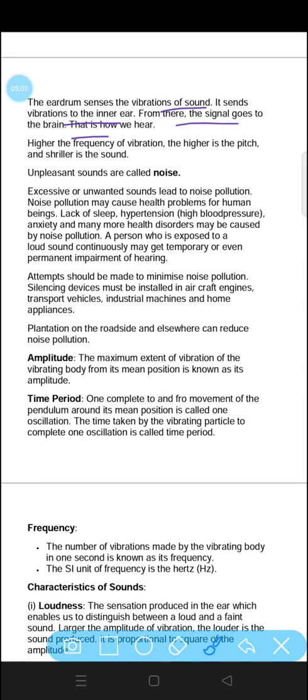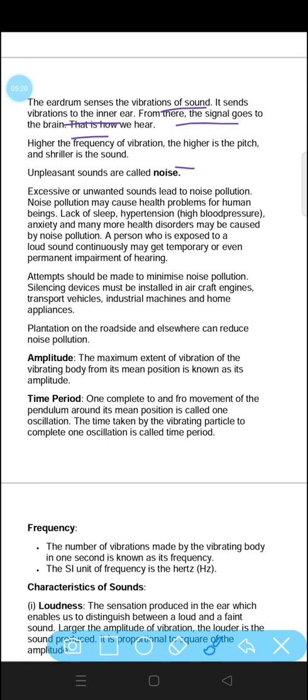First of all, the vibration strikes on the eardrum of humans. Then the vibrations are sent to the inner ear, and from the inner ear they are sent to the brain, and after that we can hear what we are hearing. A lot of things happen within microseconds.